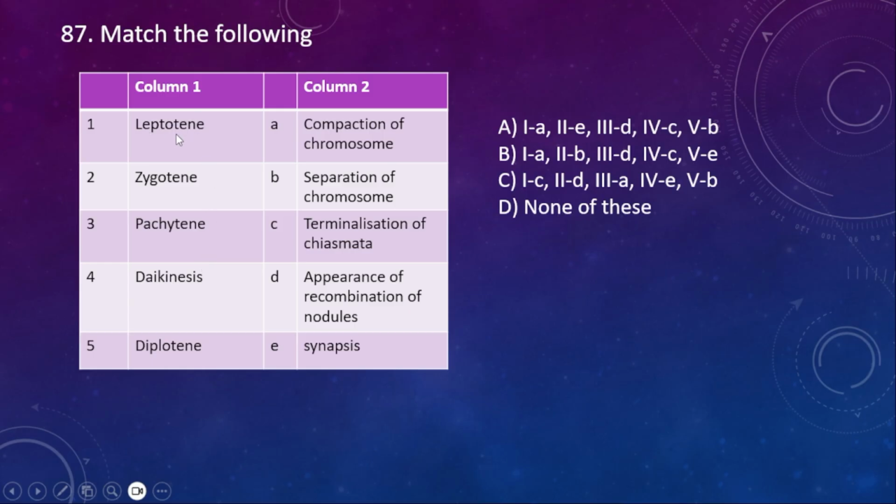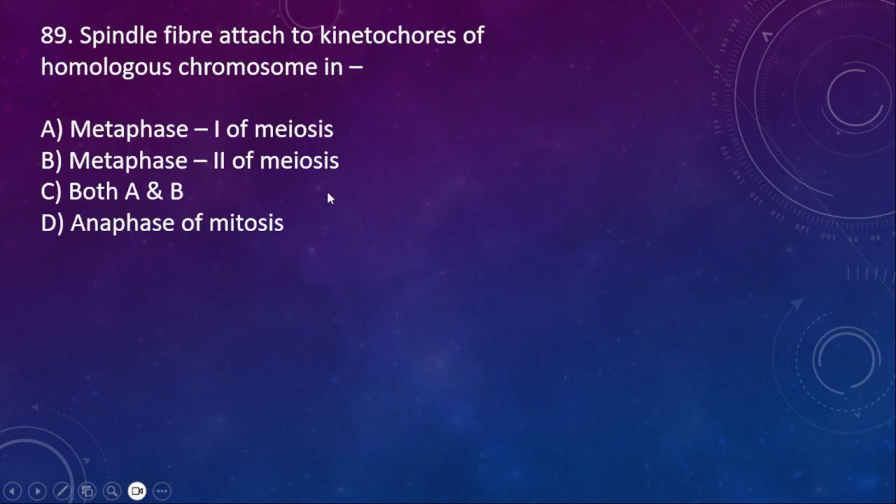I said about these all stages so that you can combine them. So here the A option is correct, where one is A, zygotene is for synapsis, and then pachytene is for appearance of recombination nodules, diakinesis is for terminalization of chiasmata, and then diplotene is separation of the chromosomes.